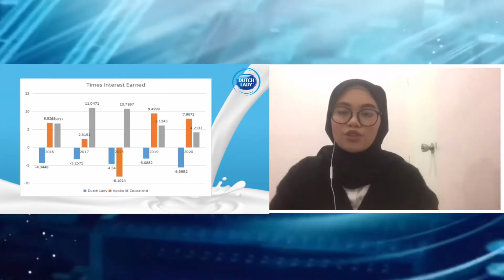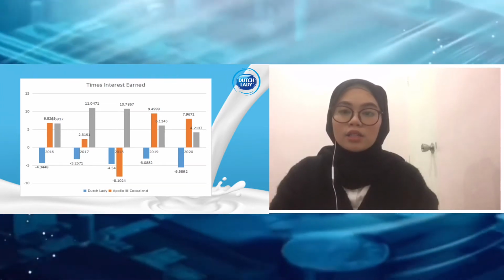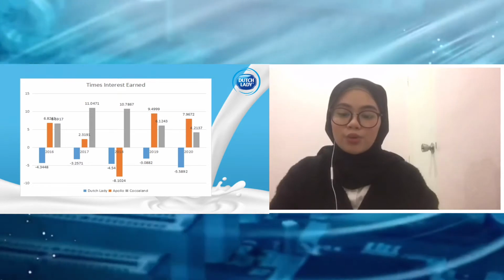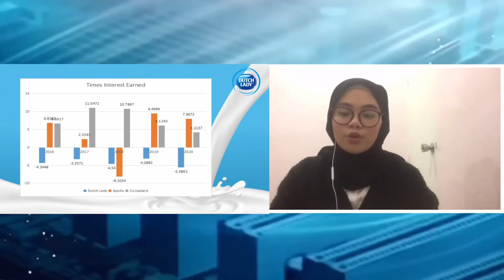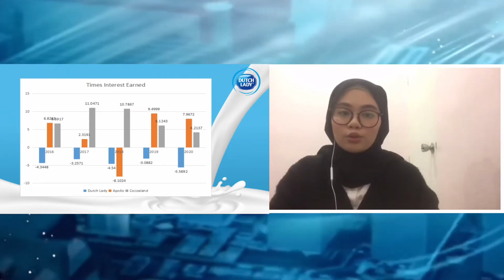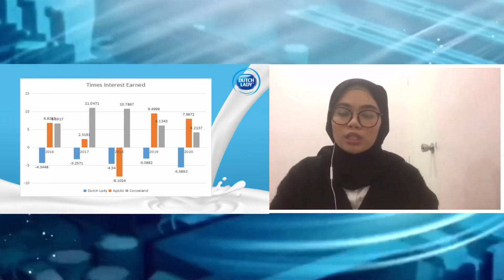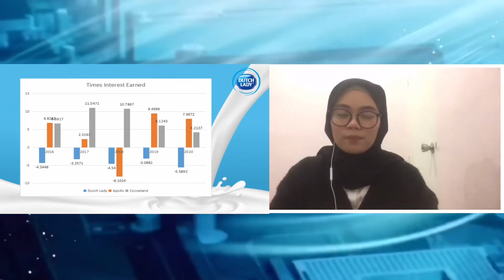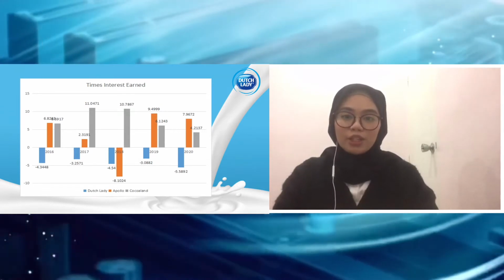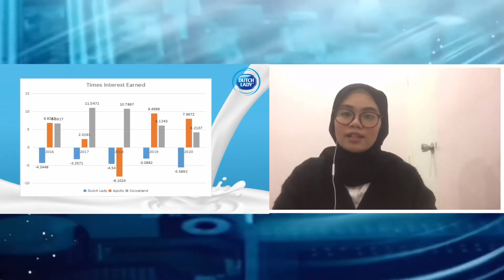For times interest earned, the higher is the better, and the highest for Dutch Lady Milk Industry was recorded in 2019, which is negative 3.0882 times, and the lowest is recorded in 2020, which is negative 5.5892 times. That's all for me. Thank you, and next I will pass to Akmal Wafi for the next financial analysis.